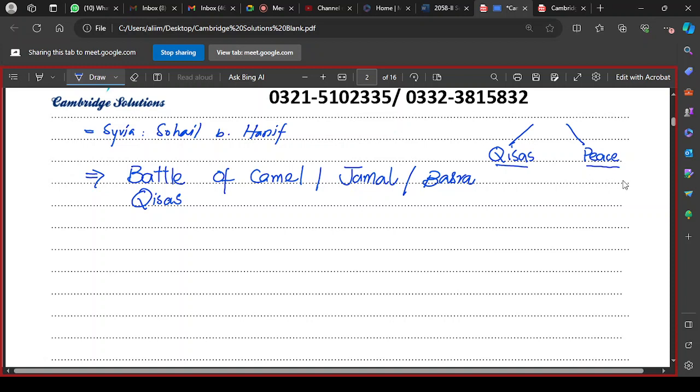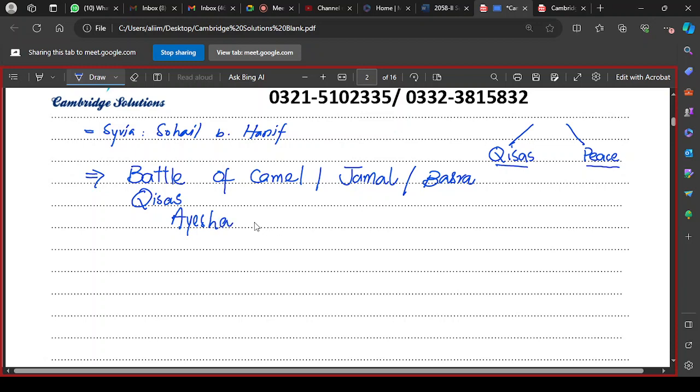So this is how the misunderstanding grew further and deeper, which resulted in two civil wars. The first war was the Battle of Camel, which was fought between Hazrat Ali and Hazrat Aisha. At the time, Hazrat Aisha Razi Allahu anha was in Makkah for the performance of Hajj.